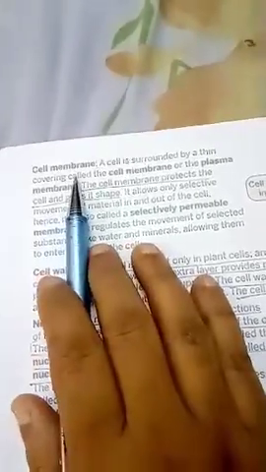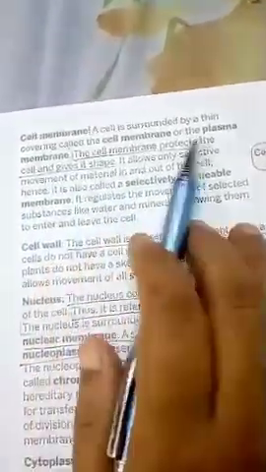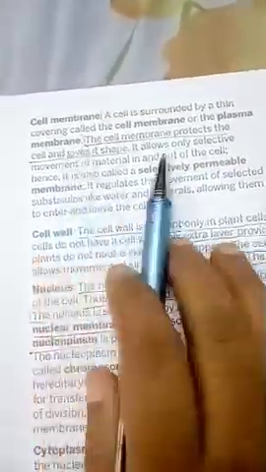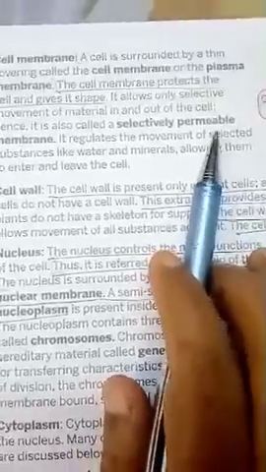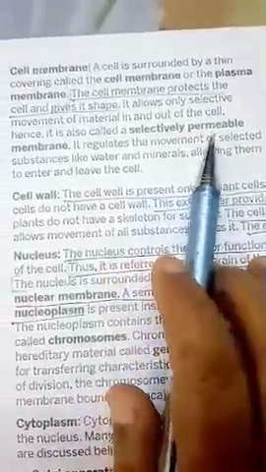Now, in this chapter we will go through the individual parts. First one, cell membrane. It is the outermost part. It is also called plasma membrane, and the function is protects the cell and gives it shape. Selectively permeable means it can select certain substances and allow their passage inside the cell. Coming to cell wall.